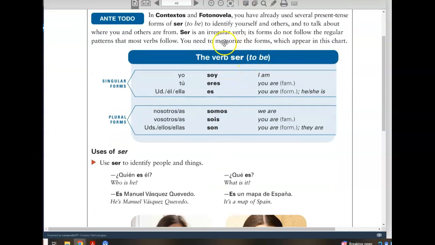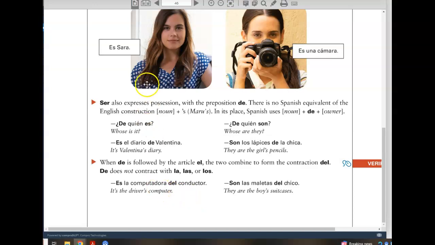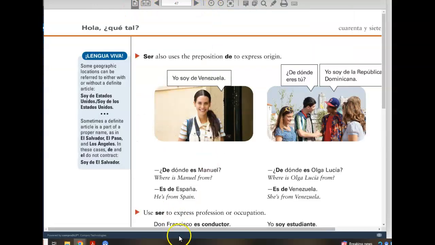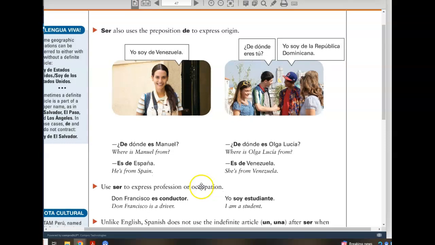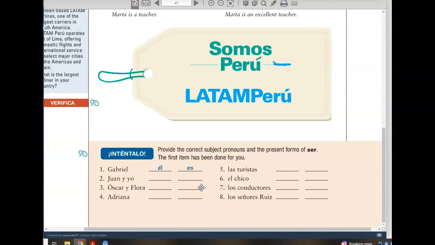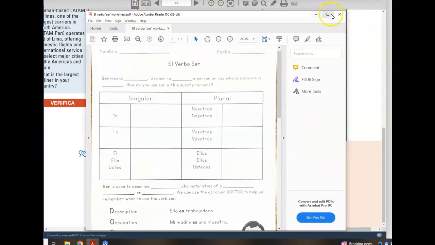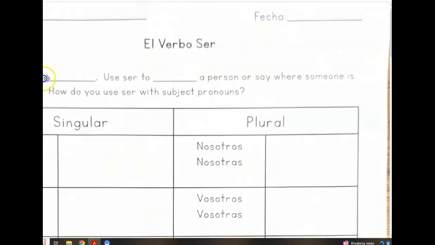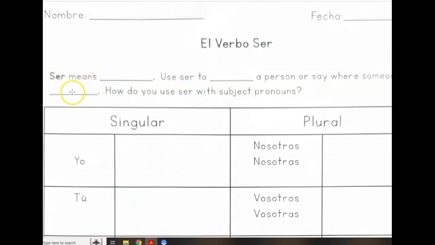Ser, again, is used to identify people, to describe them, to talk about where people and things are from, as the notes indicate that we went over on pages 45 through 47, and in the very bottom, the intentalo that we did last class. We're going to review the correct answers for the worksheet. Ser means to be, and it is used to identify or describe a person, and to talk about where someone is from.